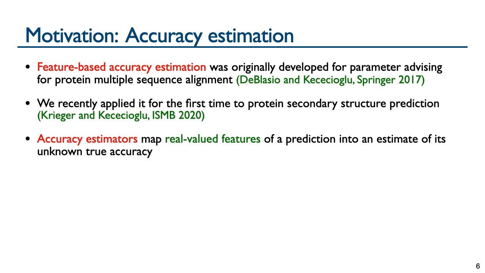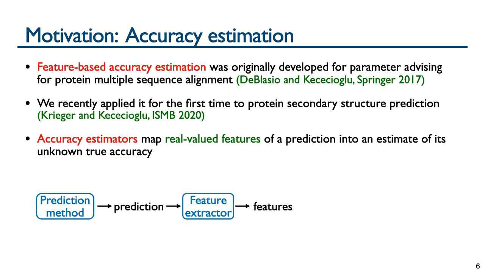In general, accuracy estimators map real-valued features of a prediction into an estimate of the unknown true accuracy of the prediction. In particular, a prediction method outputs a prediction from which features are extracted that are input into an accuracy estimator that produces an estimated accuracy.